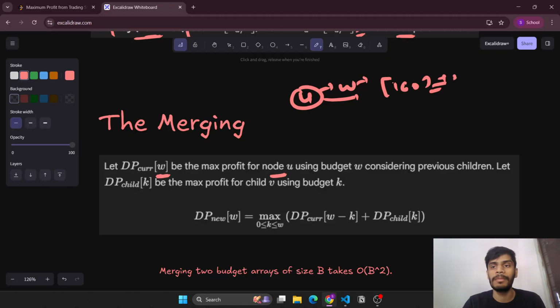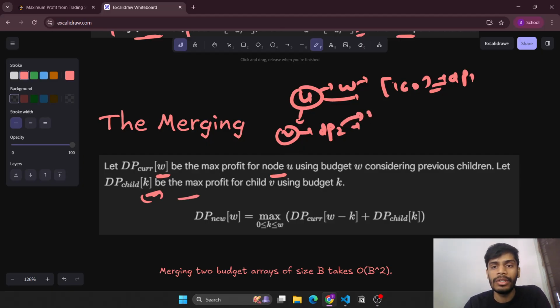So this is DP1, and we have the DP child DP of V, which is suppose DP2. This has expended K profit, so it has utilized K budget, and this will also be a DP of size 160, meaning for all costs from 0 till 160 we will be storing it. Now DP child of K is the max profit for child V using budget K. So what will be the new DP for this U with budget W?